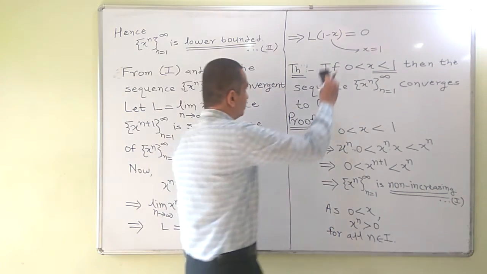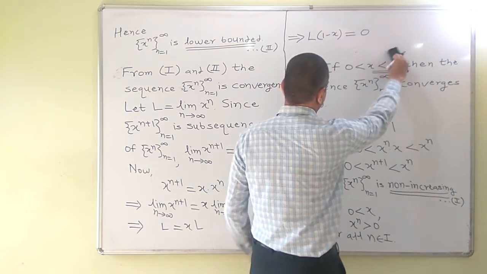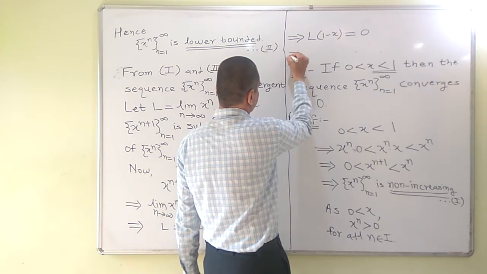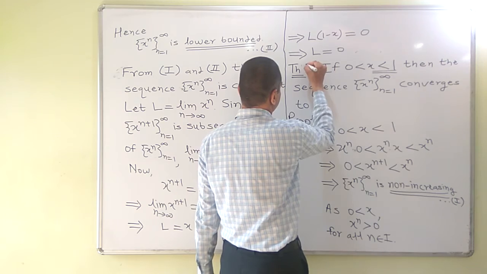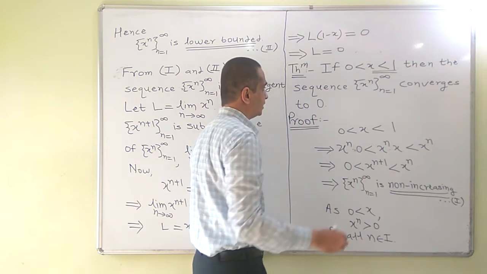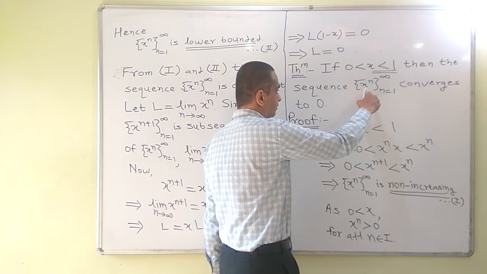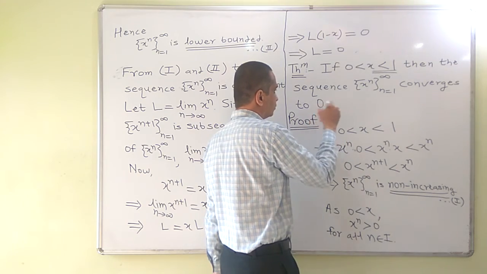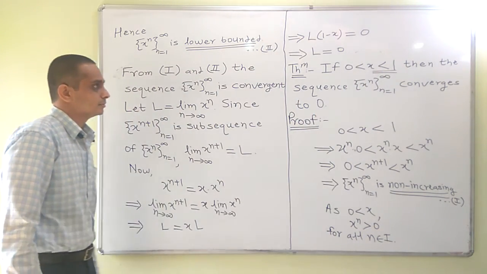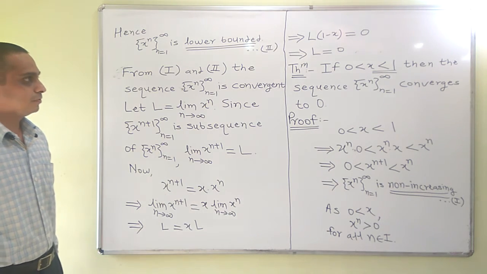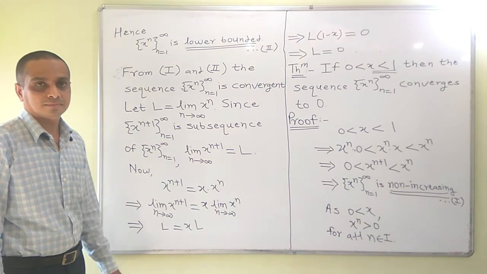So we must have L equal to 0. L is equal to 0. And this proves our desired result that the sequence x raised to n converges to 0 when 0 is less than x is less than 1. So this completes the proof of this result.